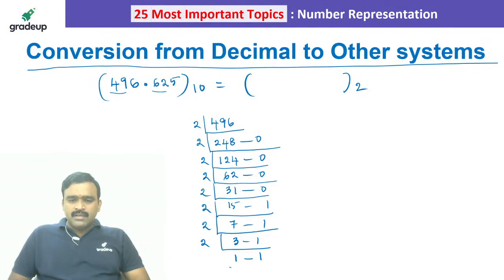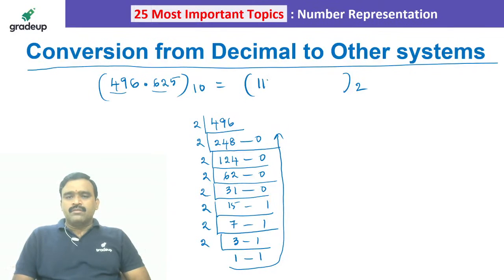So you have to read them in reverse. Now the value of 496 is 111110000. That's all, 5 ones and 4 zeros. So this is the result for the integer part.